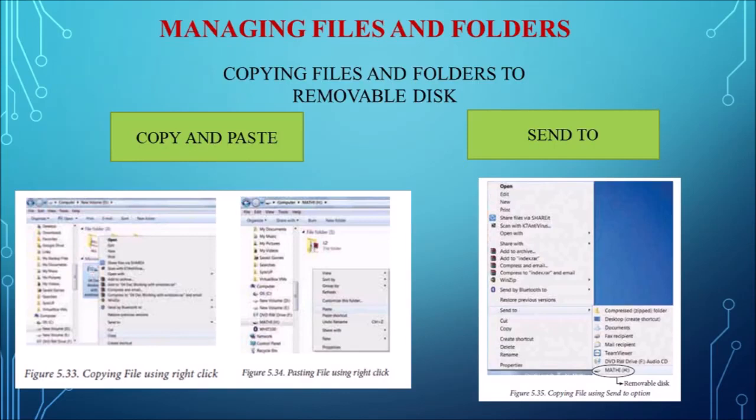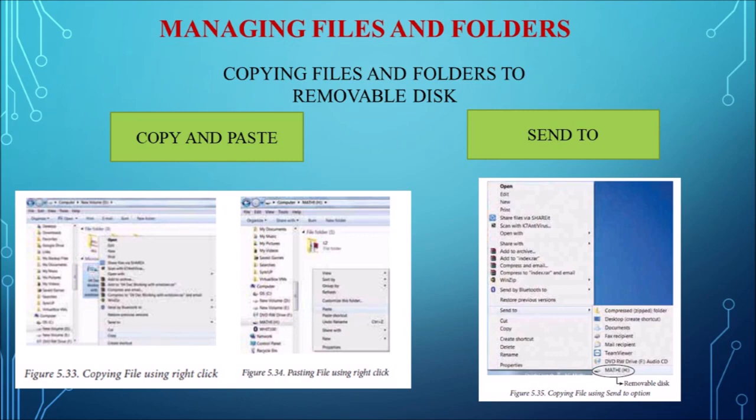First we have to copy the file, whichever file we need to copy. Right click the file and select the copy option, or press Ctrl C, and then navigate to the removable disk, and there you can just right click and select the paste option, or press Ctrl V. So this is one method, the copy and paste method.